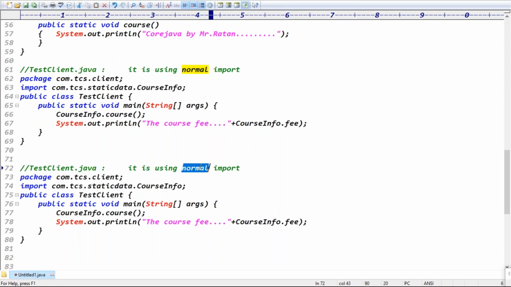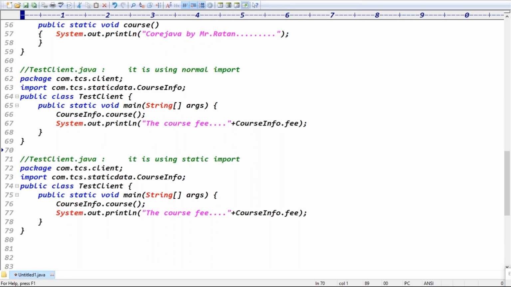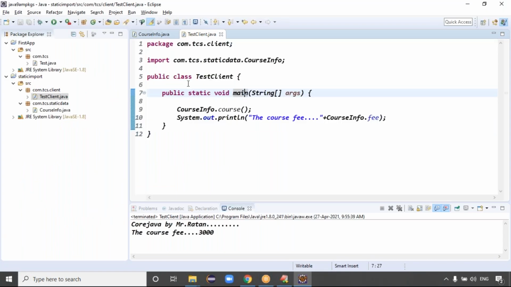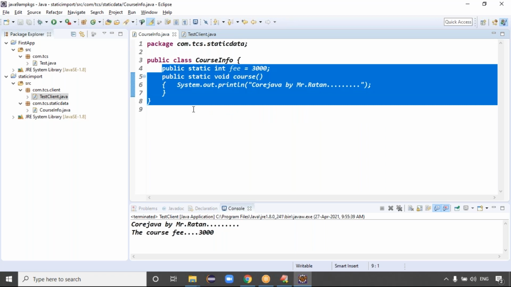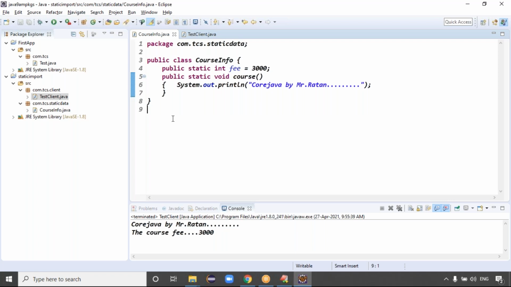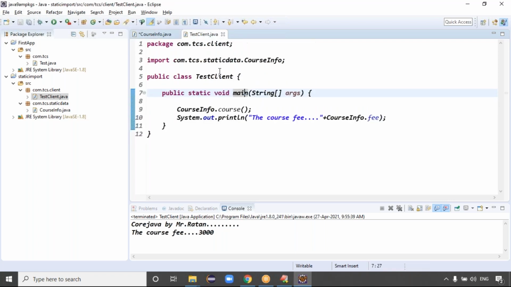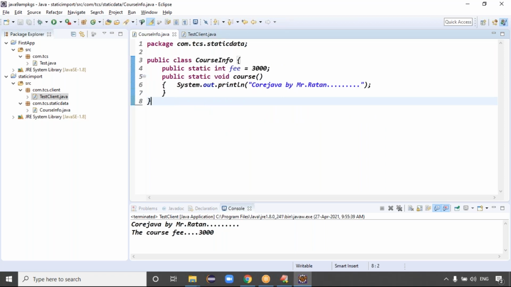Now, static import. Sir, what is the advantage of static import? See, guys, my CourseInfo contains 10 static members. Assume at application level we have configuration details, with 20, 30 static members. Then how many times do you have to call using CourseInfo, CourseInfo, CourseInfo?